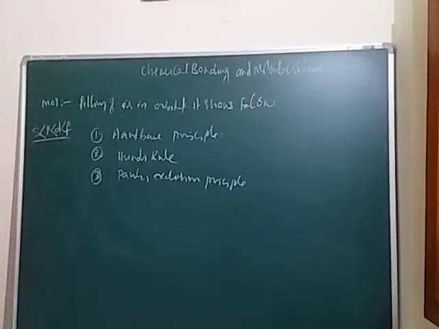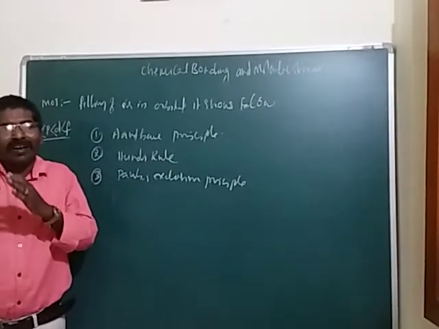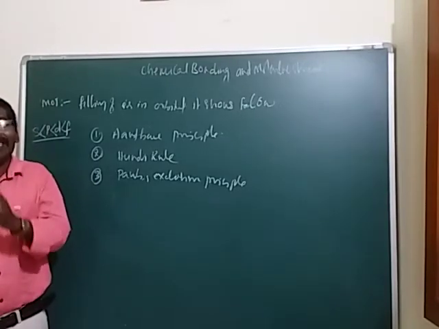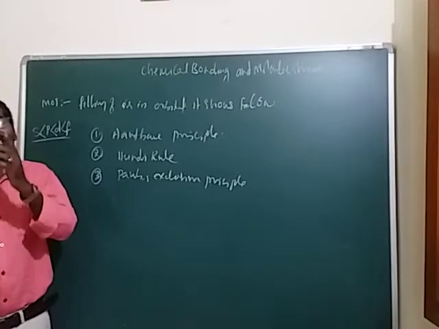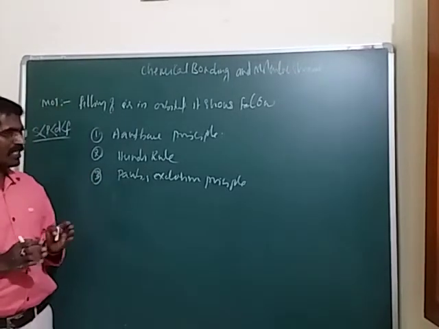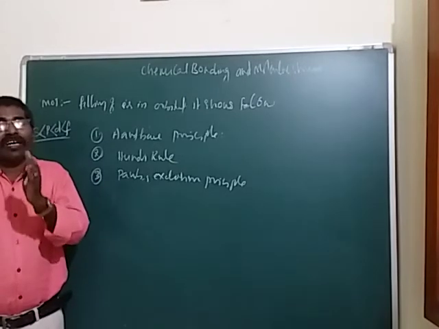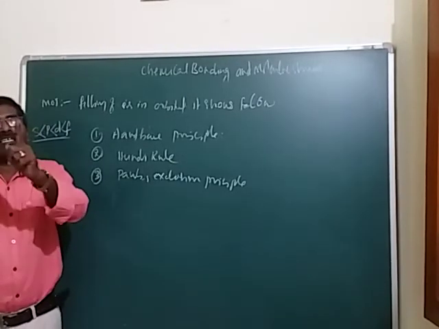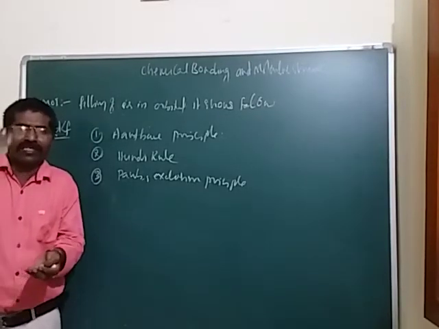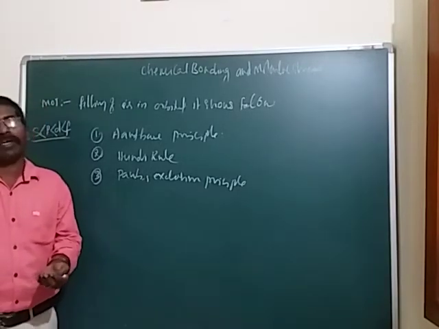And the second one is Hund's rule. According to Hund's rule, pairing does not take place until each orbital has at least one electron. So that is the concept of Hund's rule. Once again, pairing does not take place until each orbital contains at least one electron. If an orbital does not have at least one electron, pairing of electrons does not take place.